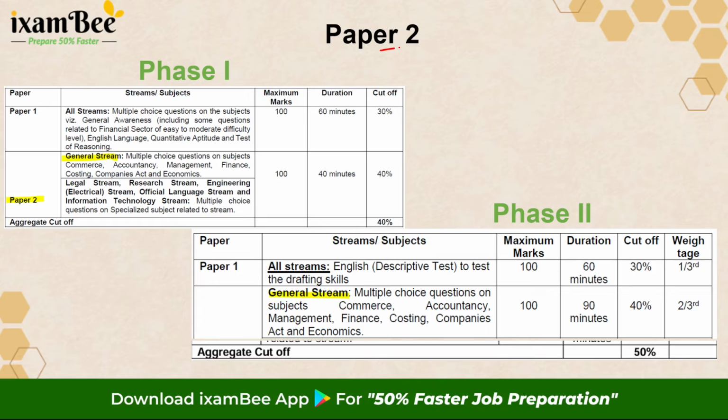In this video, as I stated, I will be focusing more on paper 2, which is common in both your phases. In phase 1, it is the MCQ based, which will consist of 50 questions of 2 marks each, and you need to get a minimum 40%. In phase 2, again the same 6 subjects, 100 marks, but here there are 100 questions of 1 mark each and minimum 40% is needed.